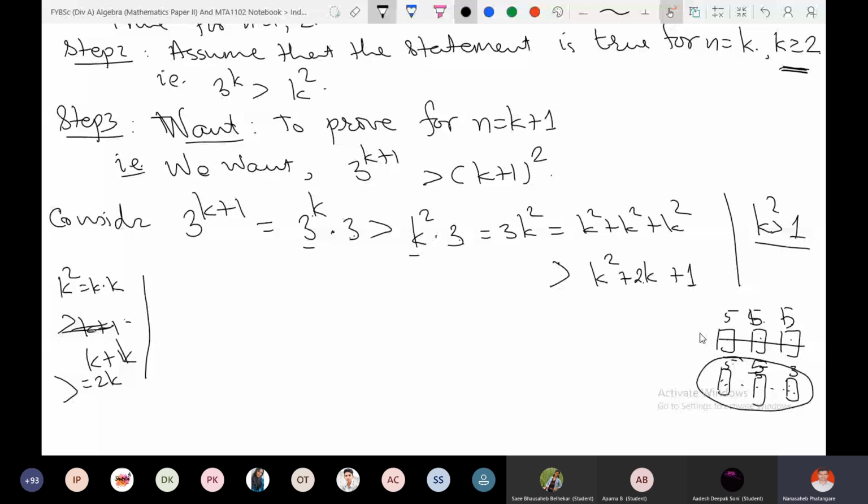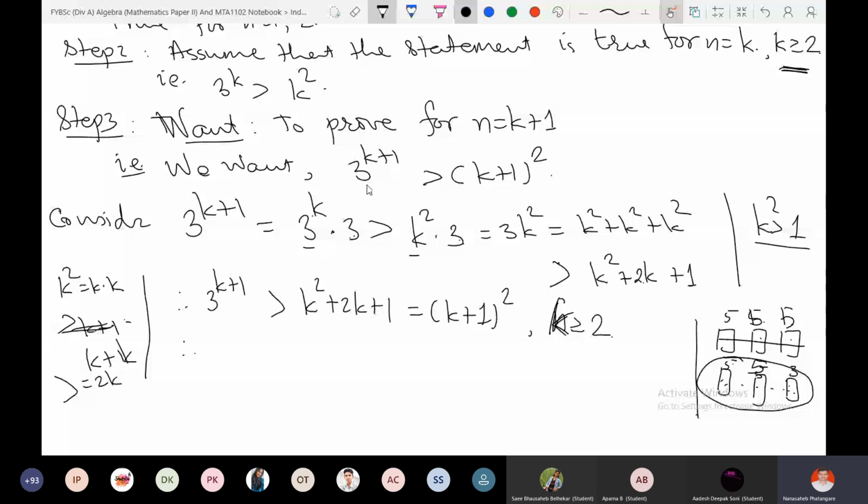So, therefore, 3 raised to k plus 1 is greater than k square plus 2k plus 1. But what is this? (k plus 1) whole square. And this we are doing for k greater than or equal to 2. We are not talking about 1, because for n equal to 1 we have already verified. So we are not worried about k equal to 1. Right? And therefore, this is what we were expecting: 3 raised to k plus 1 is greater than (k plus 1) square. This is what our expectation was.